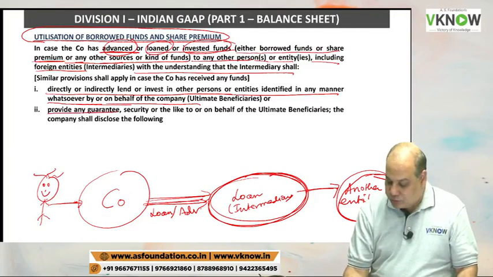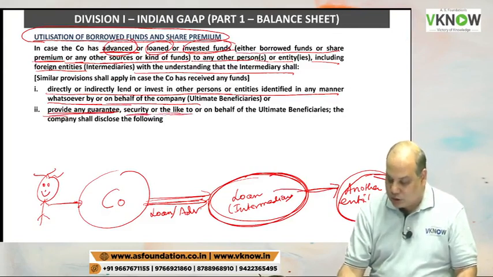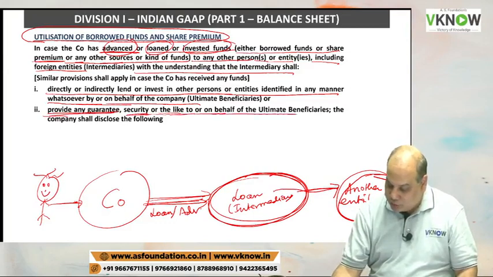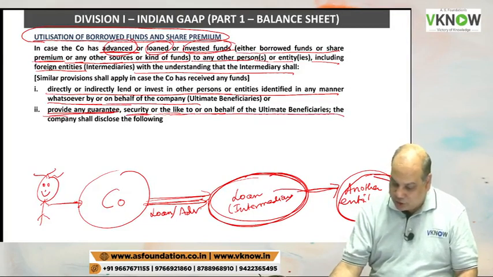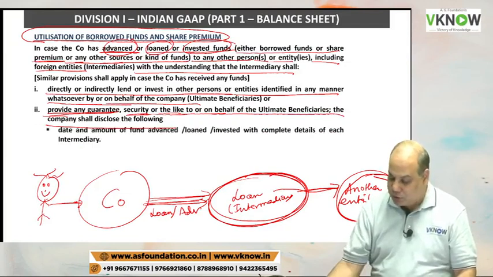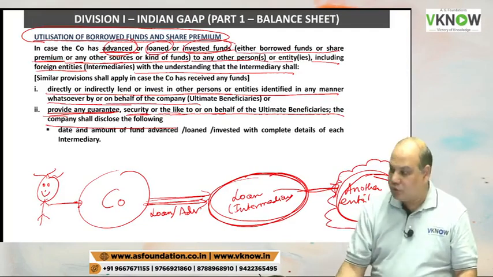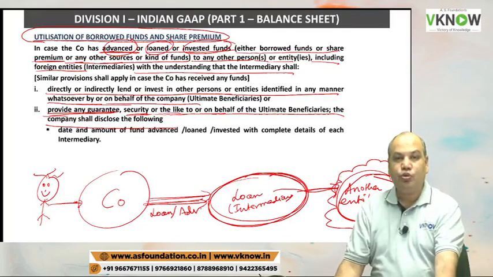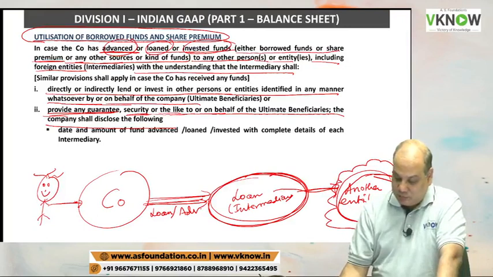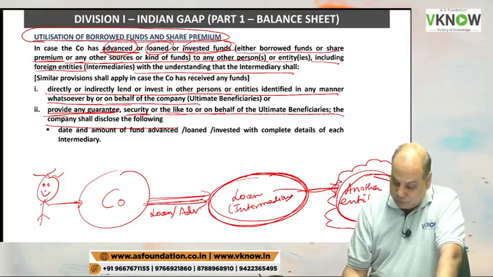Or this company provides any guarantee, security, or the like to or on behalf of the ultimate beneficiary, then the company will have to disclose. So the purpose is to check whether the money is transferred to another entity through an intermediary, not directly, but maybe through an intermediary.